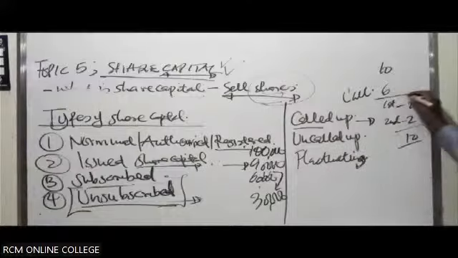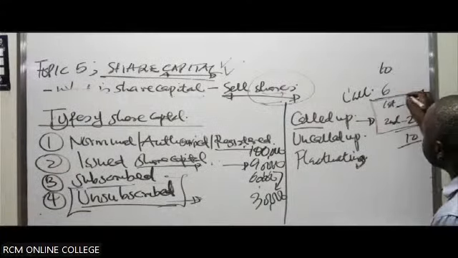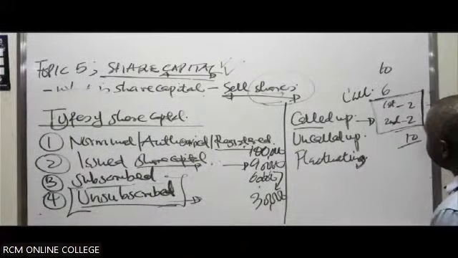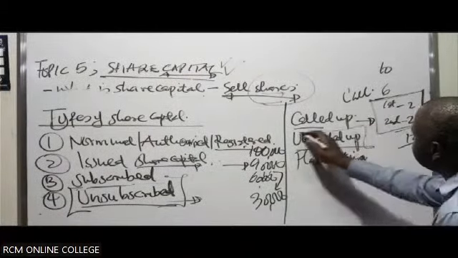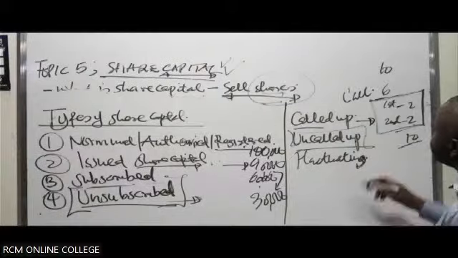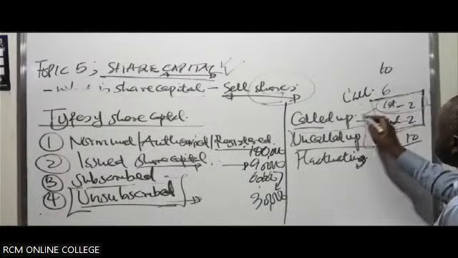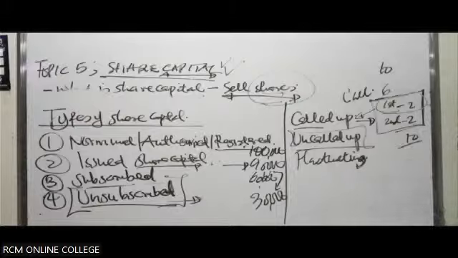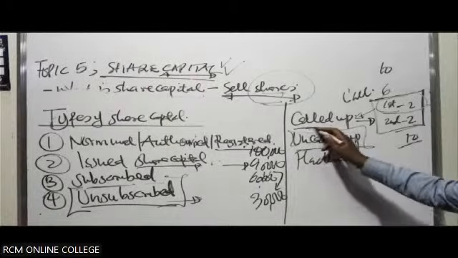So this part, they're yet to make up. Let's assume they're yet to make up, which will be known as the uncalled up. But eventually, once they make the call, it becomes what they call called up. The part of the share capital which the company has made a notice or a request to the shareholders to be able to pay any outstanding amount, it will be the called up.